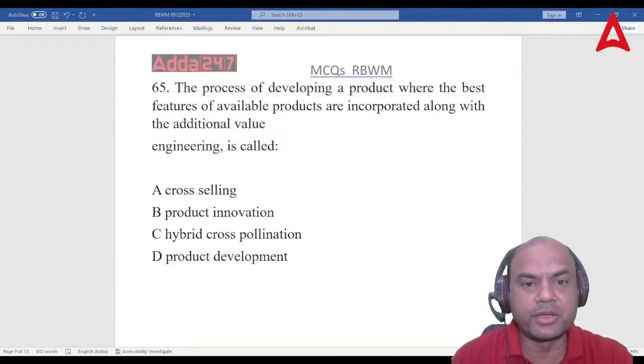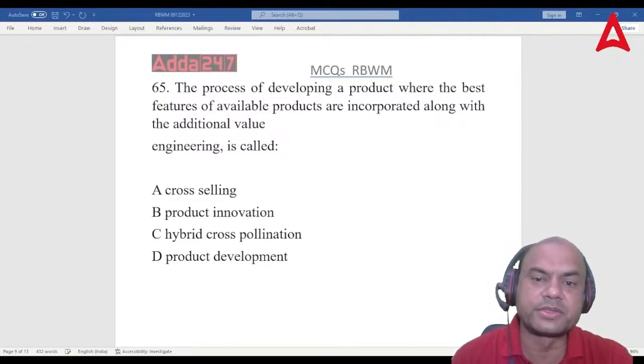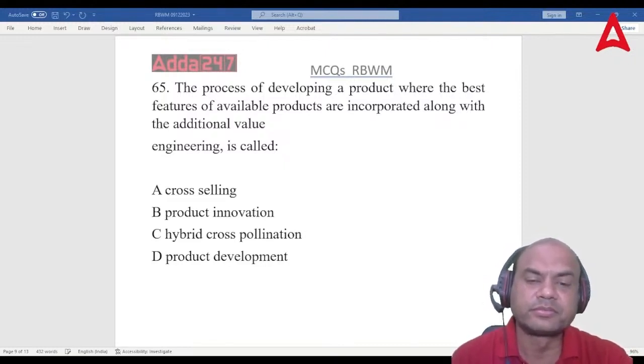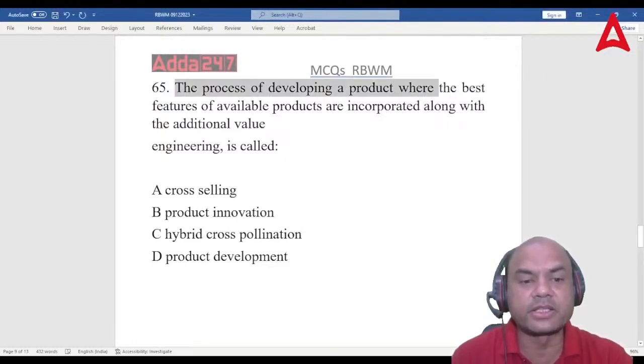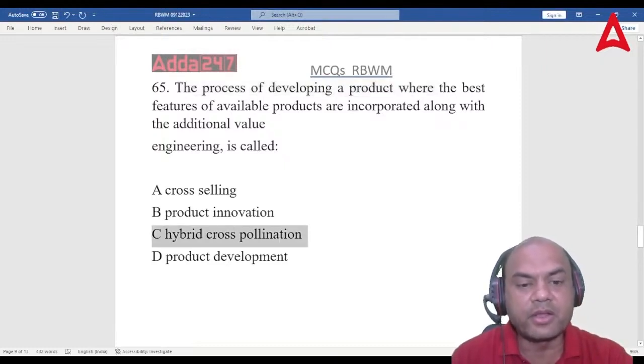Let me see how many of you have answered this. No, still people are confused over here. Still many of you are confused. So, what is the answer for this? There is a typical answer for this. The typical answer is hybrid cross-pollination.